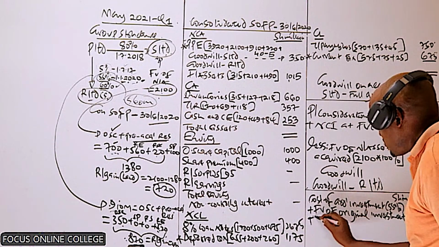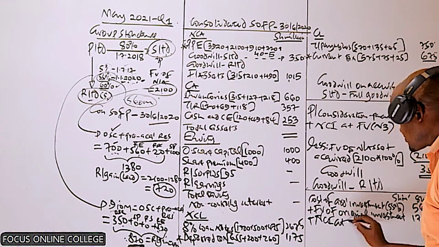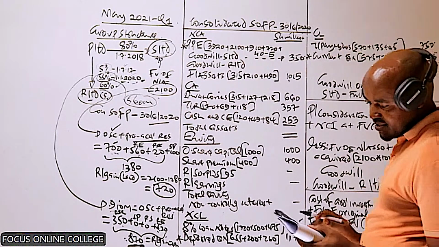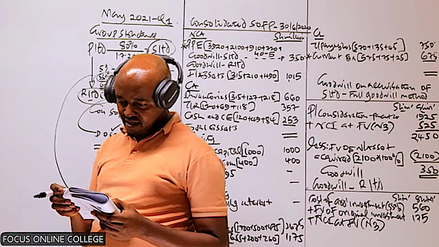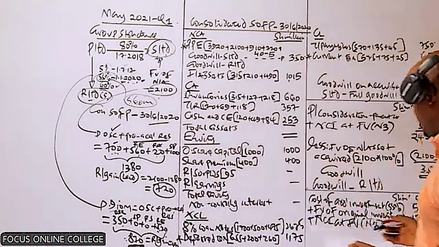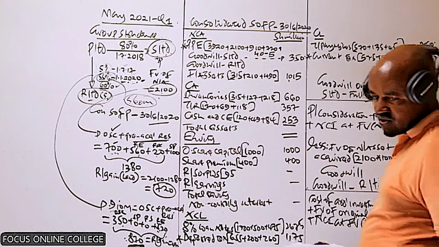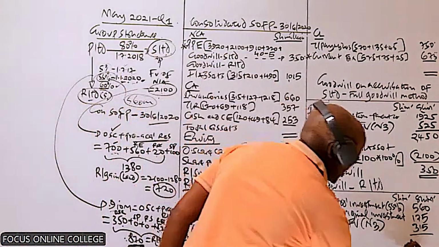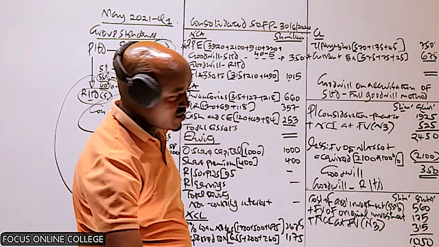And because we are using the full goodwill method, to this we add the NCI at fair value. The NCI at fair value in D Limited, in note number 3, is 315. So we add these 3 values, and we get the total, which is 1050.